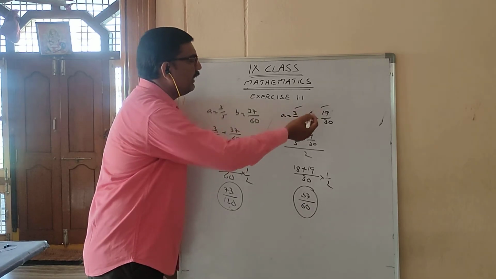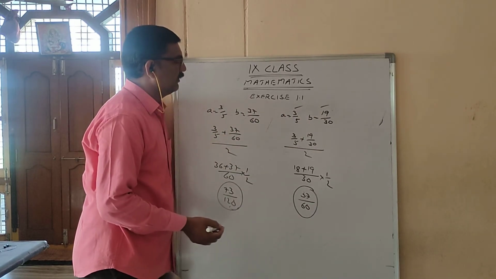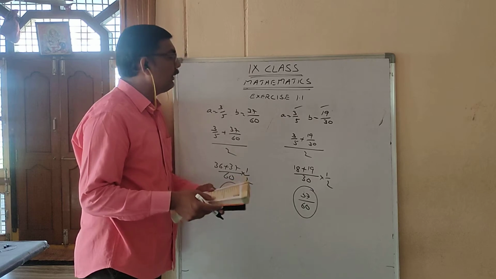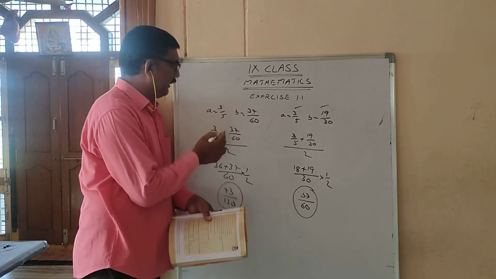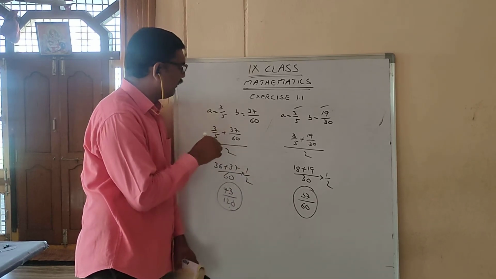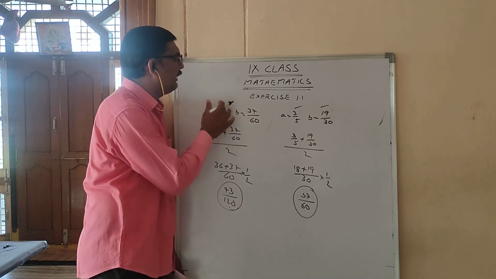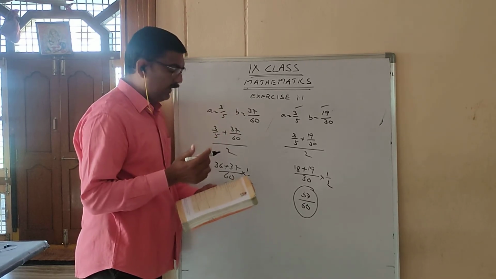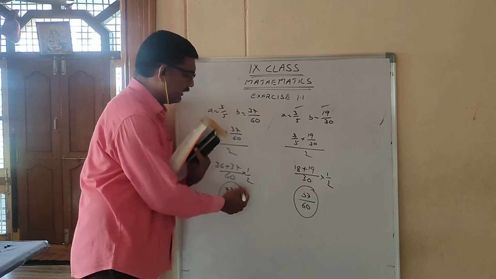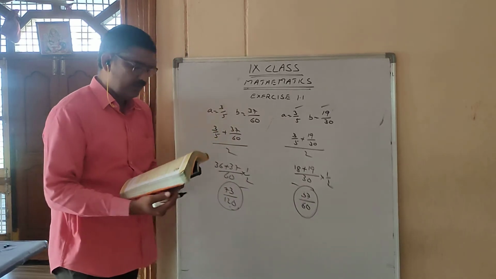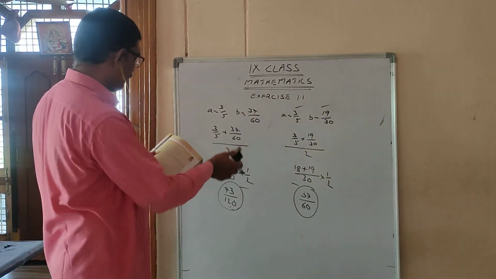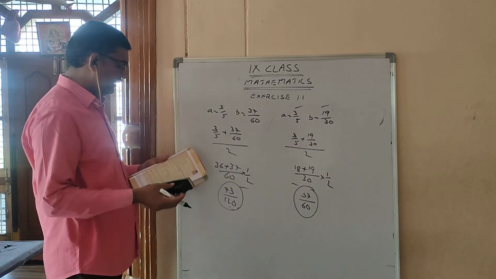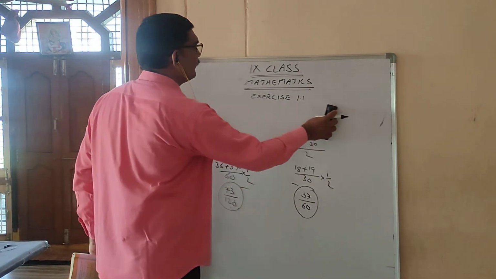So 73 by 120 is a rational number between 3 by 5 and 2 by 3. Okay. Like that, three rational numbers we found, or we inserted, in between 3 by 5 and 2 by 3. This is the third one, this is the second one, the first one we already got. So copy this one.